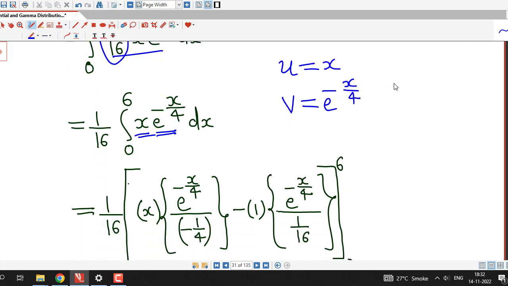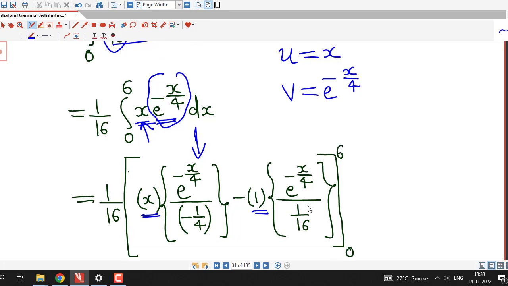So here first I keep x as it is. The integral of e raised to minus x by 4 is e raised to minus x by 4 divided by the coefficient of x, which is minus 1 by 4, minus the derivative of the first bracket, which is 1, times the integral of the second bracket, that is e raised to minus x by 4 divided by minus 1 by 4 times minus 1 by 4, that is going to be 1 by 16.